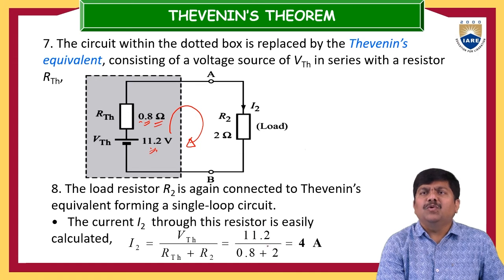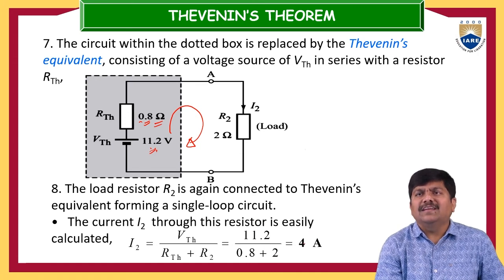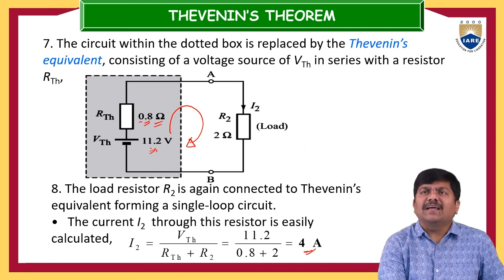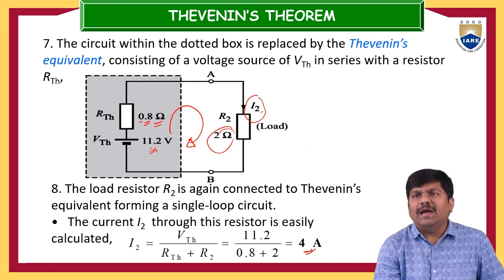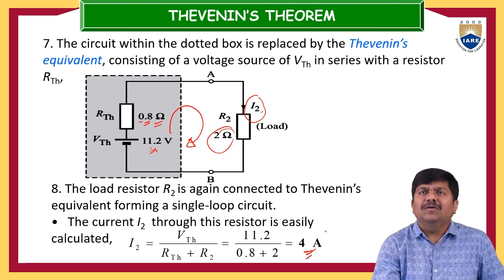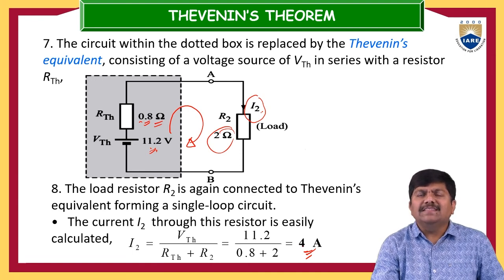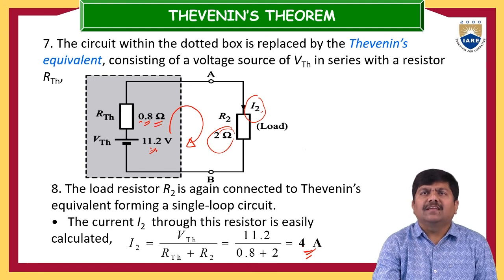So that is 11.2 divided by 0.8 plus 2 ohm, which is 4 amps. So the current through this 2 ohm resistor, I2, is 4 amps. This is the method to determine Thevenin's voltage and Thevenin's equivalent resistance.